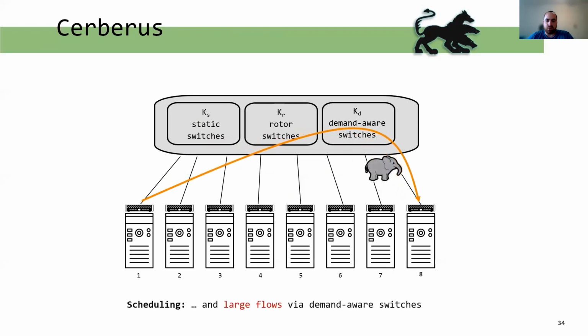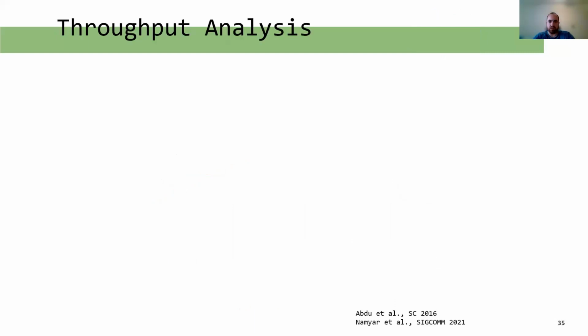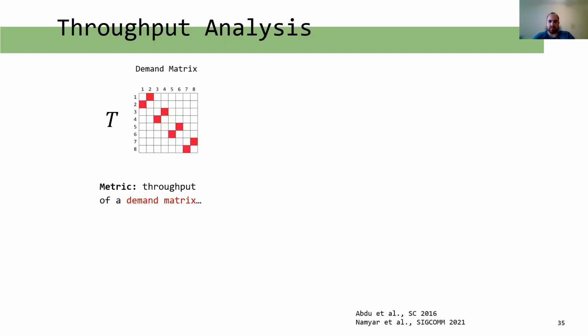Demand-aware switches are used throughout large elephant flows. After establishing the structure of Cerberus, let us discuss the main metric we analyze in our paper, throughput. We follow previous definitions of throughput from a recent paper. We start with a given demand matrix T. What is then the expected throughput of a network?